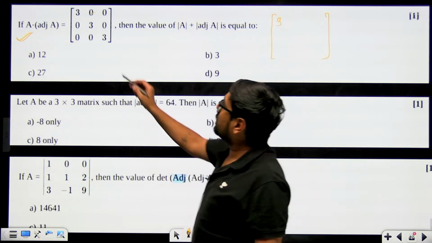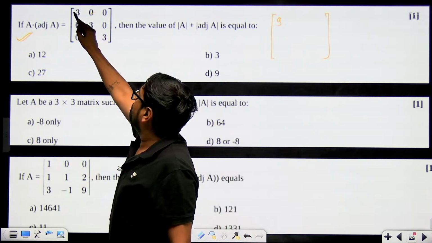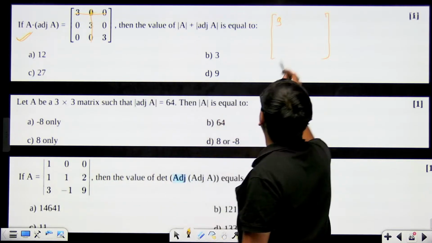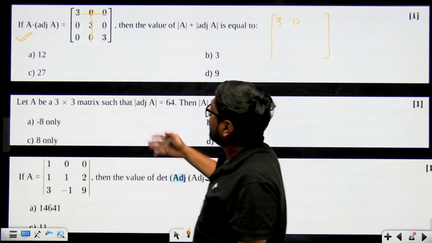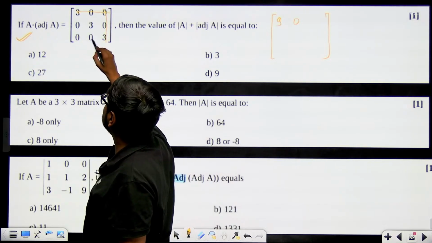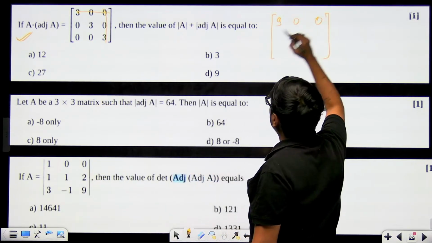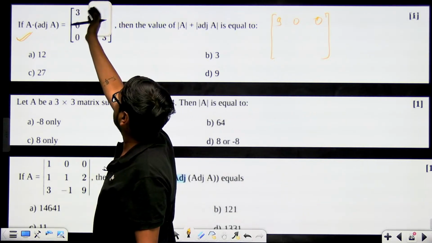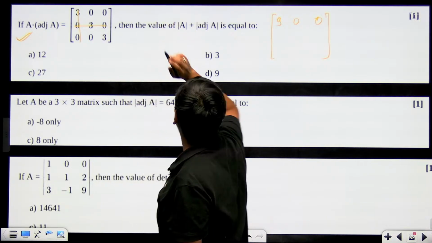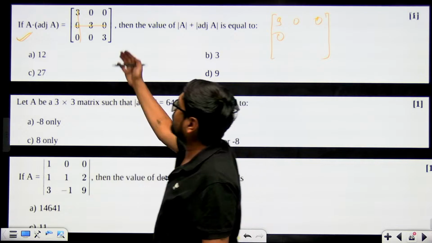Now for this 0, if you hide this and this, what will remain? 0 minus 0, that means 0, so sign does not matter. Now for this one, what will be the cofactor? 0 minus 0, again 0, no problem. For this element, hide this and this, what is remaining? 0 minus 0, so 0, not a problem.